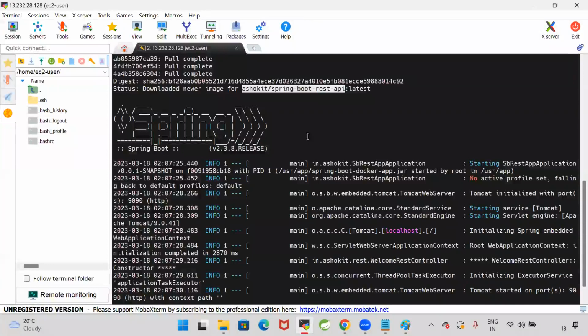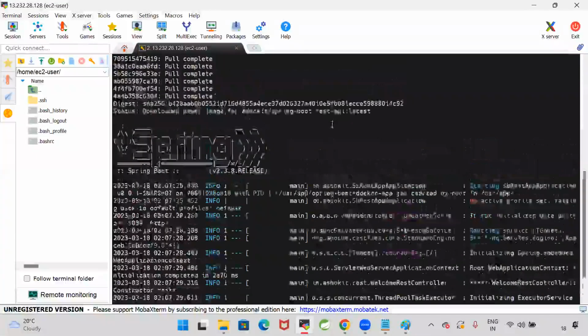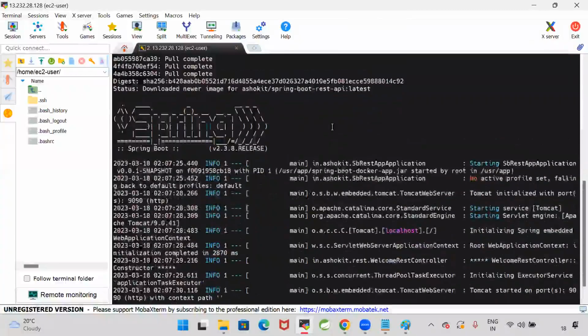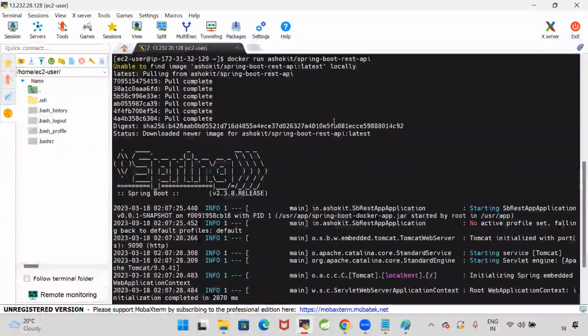Can we create source code from this image in the backward direction? No, you can't do that. The image is already a package. So what you are asking is, from the image, can I get my source code back? No, you can't do that.